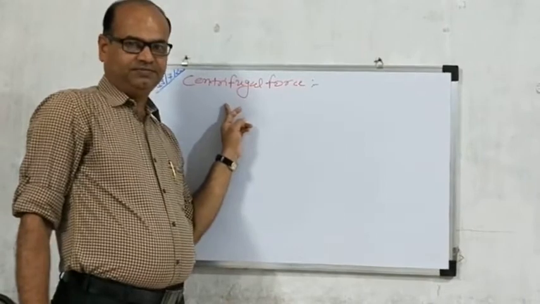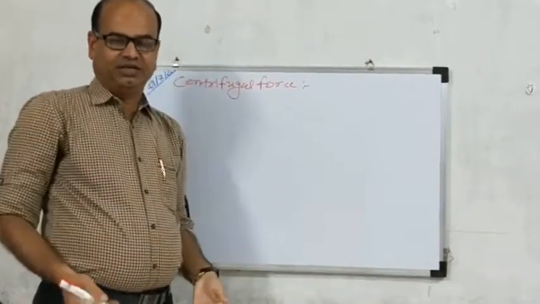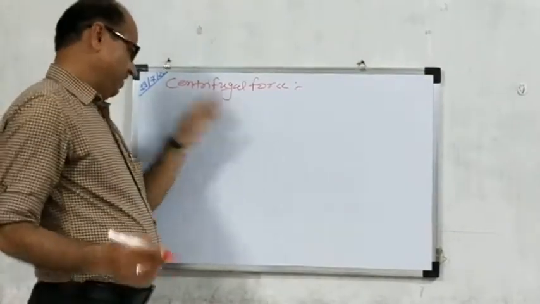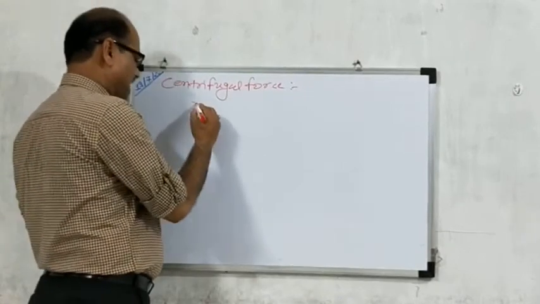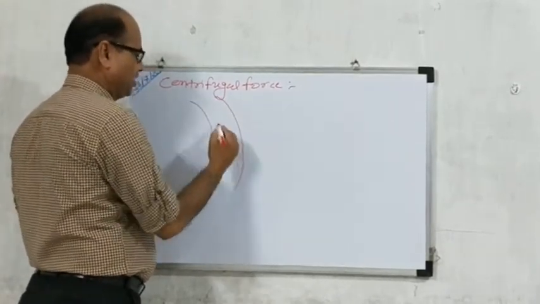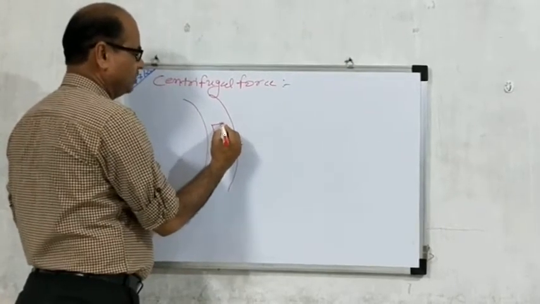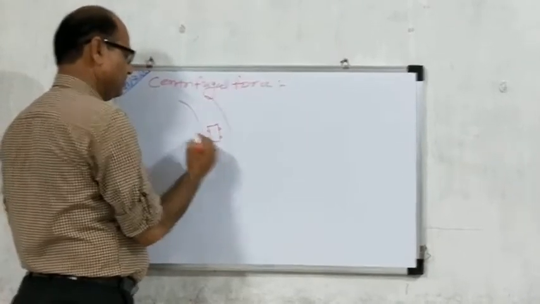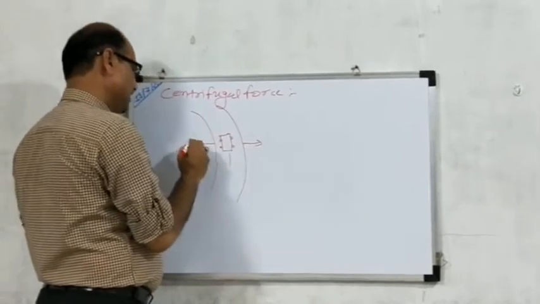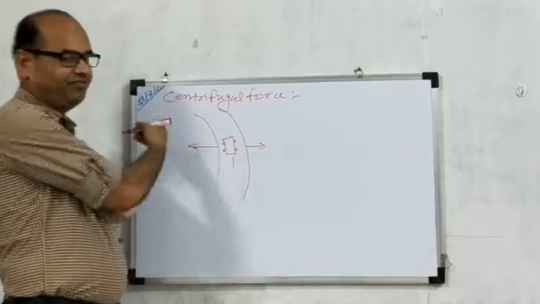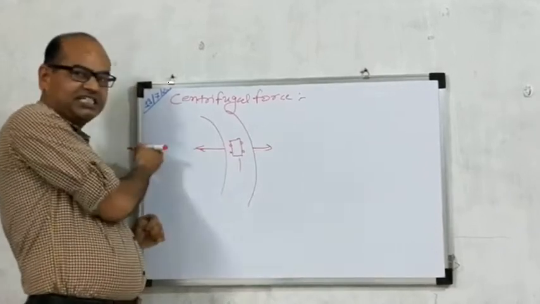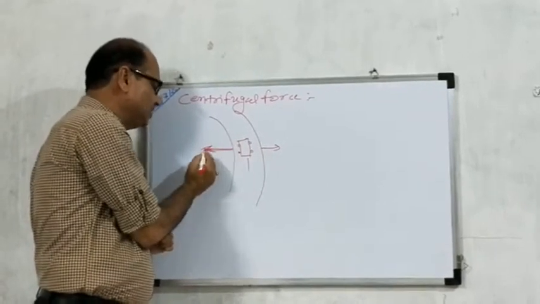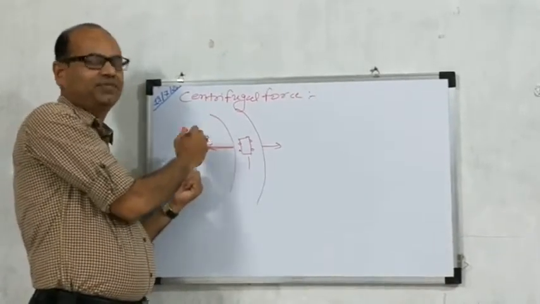Centrifugal force. Suppose I consider a car moving on a curved road surface. The centripetal force acts on the car toward the inner side, toward the center. And when the car moves on a curved road, the centrifugal force is exerted away from the center.